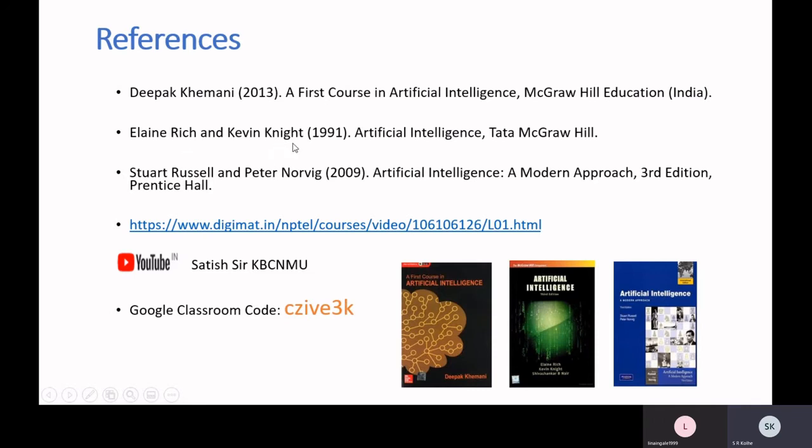The second book is by Rich and Knight. The title is Artificial Intelligence. This is the title cover of that book, again from Tata McGraw-Hill. And the third very good book, which is now used by most international universities, is by Russell and Norvig, Artificial Intelligence: A Modern Approach, Prentice Hall publication, with the blue cover. For some of the topics we will be using that book also. On the net it is popularly known as the AIMA book. So these are the three books that we are going to use.